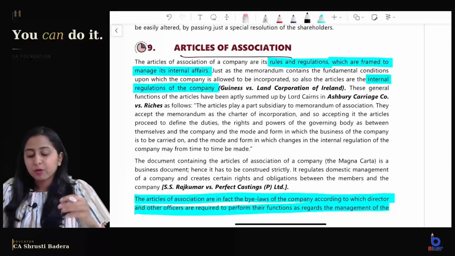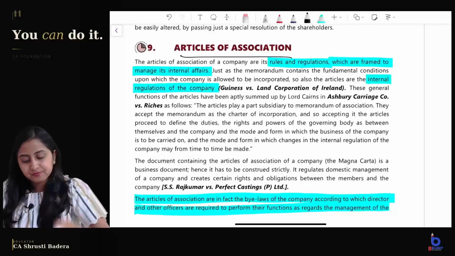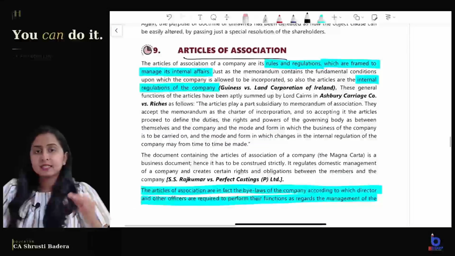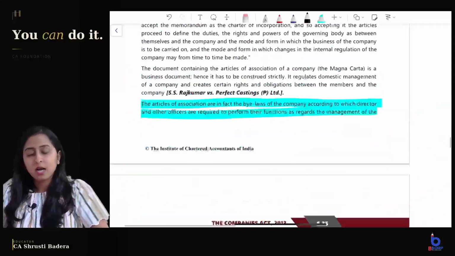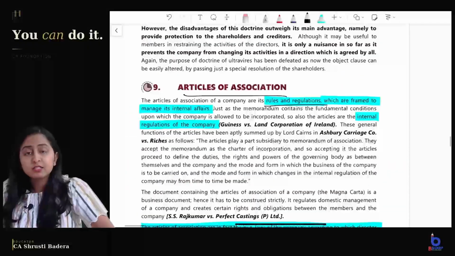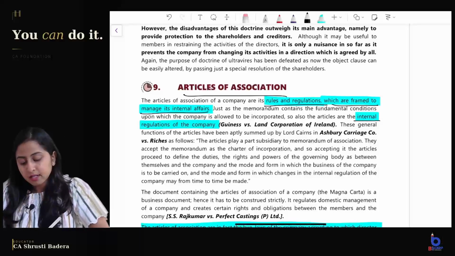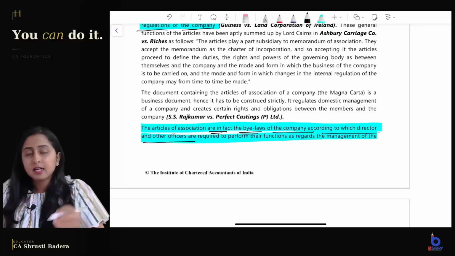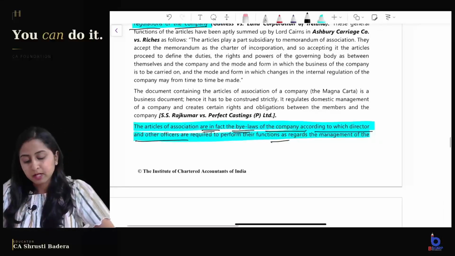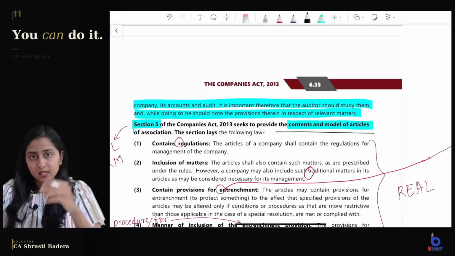Now coming to the last topic of today's video, Articles of Association. Let us first see some basic things, and again I have a mnemonic for you to remember the contents of the articles, right? Articles of Association means rules and regulations which are framed to manage the internal affairs of the company. They are the internal regulations of the company. They are in fact bylaws of the company according to which directors and other officers are required to perform their respective functions, and the management of the company works according to the regulations given in the articles.